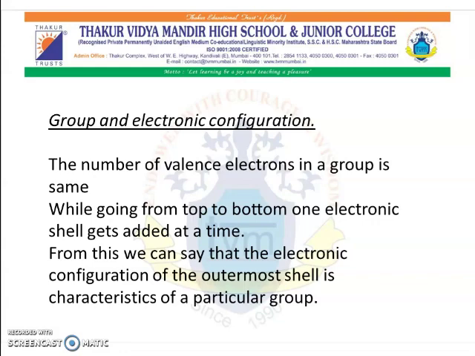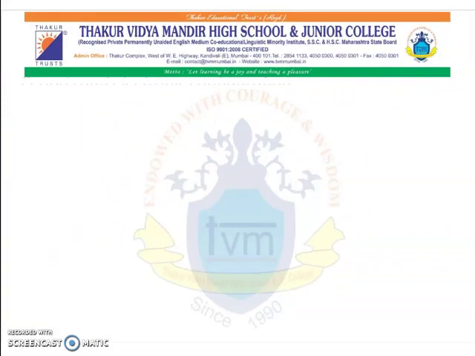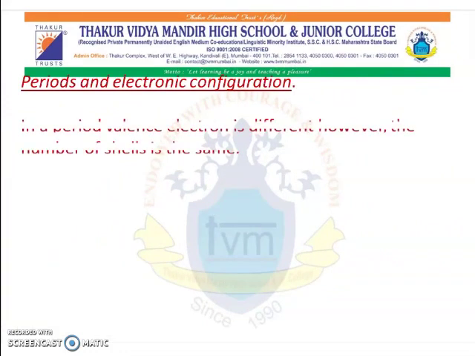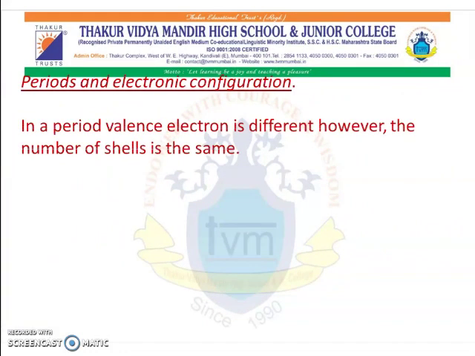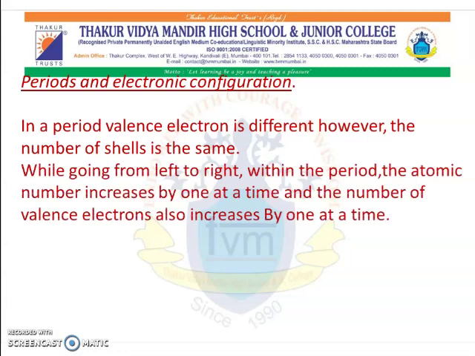Next is periods and electronic configuration. In a period, valence electron is different. However, the number of shells is the same. While going from left to right, within a period, the atomic number increases by 1 at a time, and the number of valence electron also increases by 1 at a time.